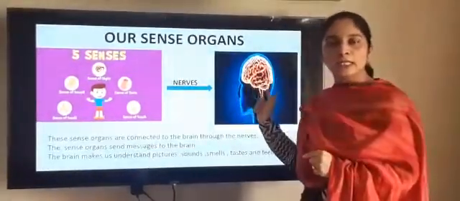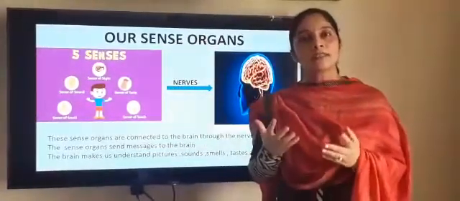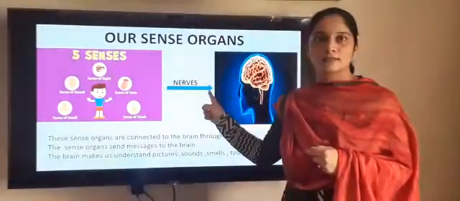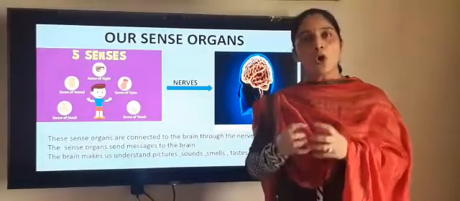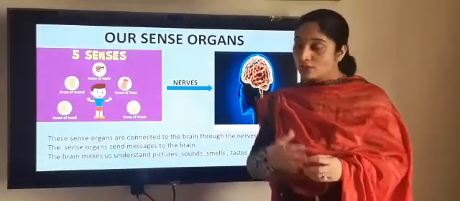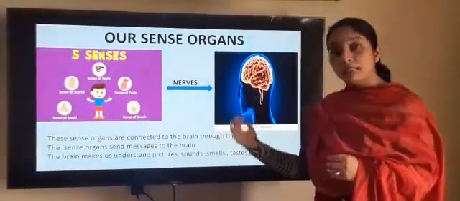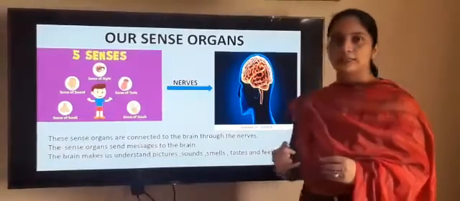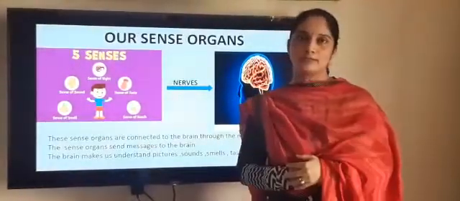And immediately the brain will send a message back about what colors are there in that picture, with the help of the nerves. So the brain is controlling all the sense organs. The brain makes us understand pictures, sounds, smells, tastes and feelings.